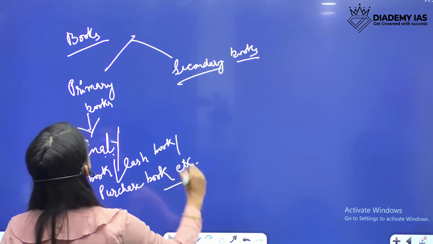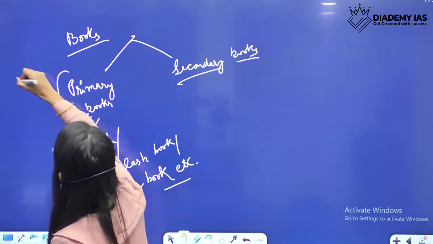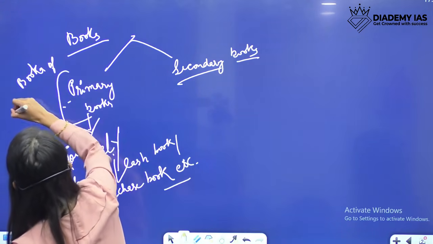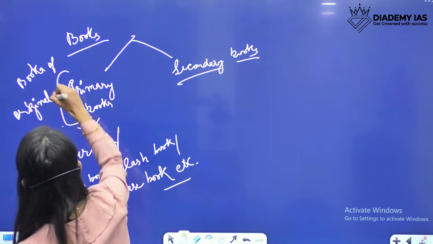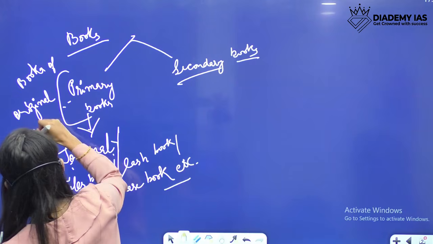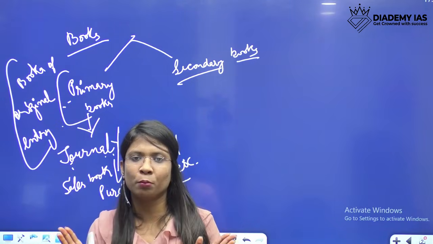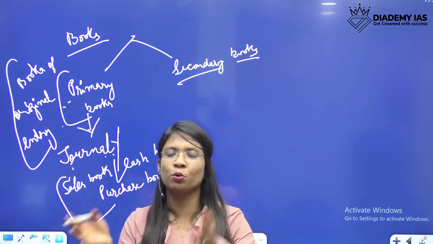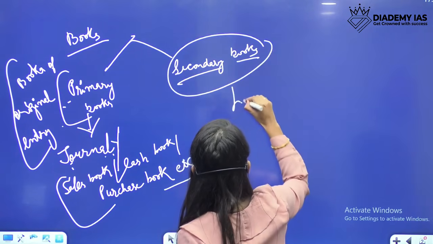These books are known as primary books, books of original entry. There is another word for this, which is known as books of original entry. Please do remember these keywords because they do ask these kinds of words in the paper. Books of original entry are the journal book, or these other subsidiary books: sales book, purchase book, cash book. And then after, secondary books are our ledger accounts.